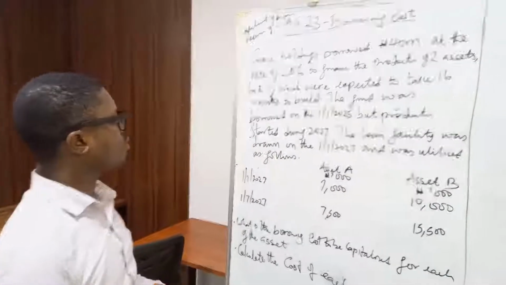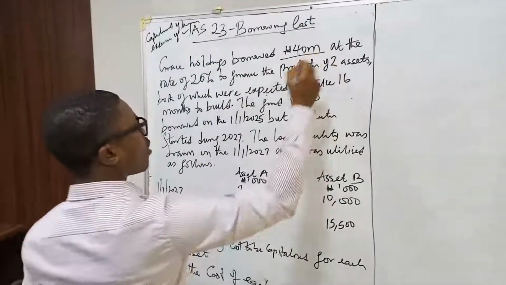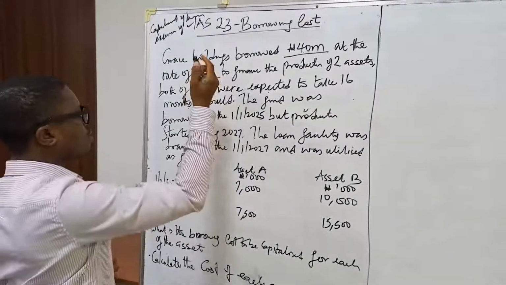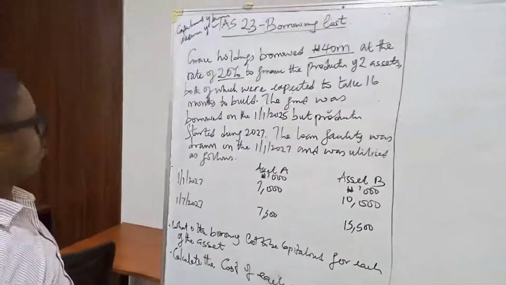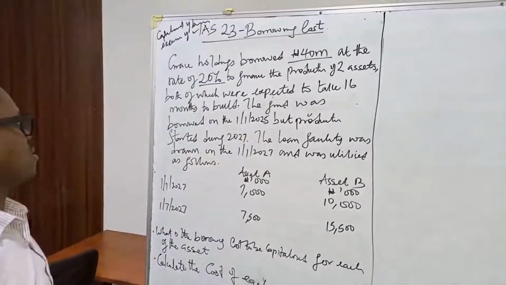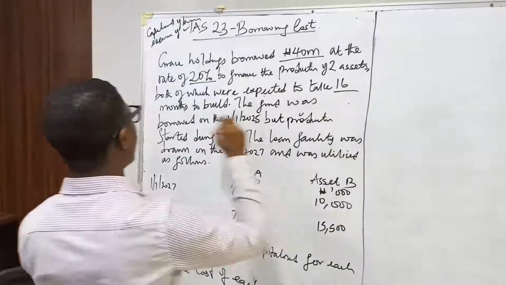Going to the second scenario, Grace Holdings borrowed 40 million naira at the rate of 20% to finance the production of 2 assets, both of which were expected to take 16 months.